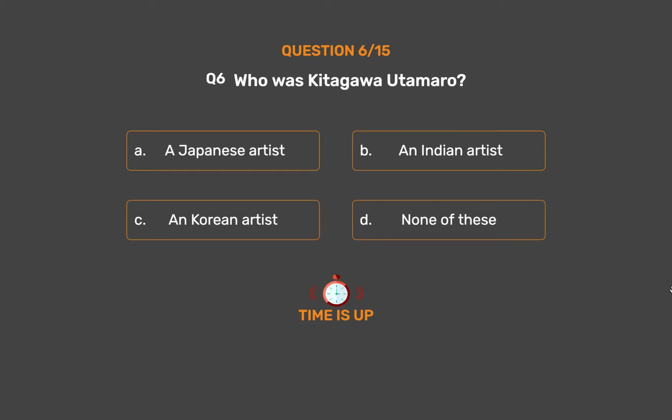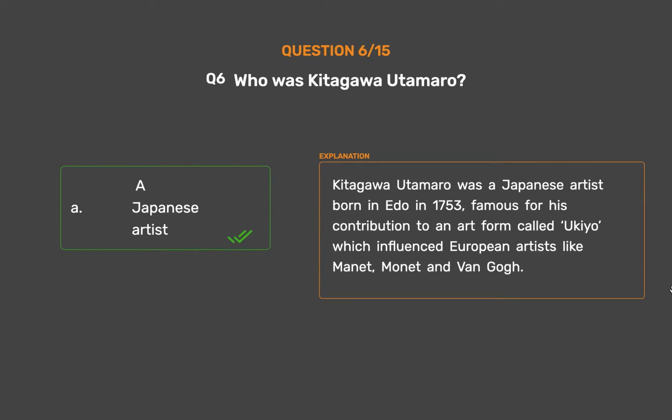The correct answer is Option A. A Japanese artist. Kitagawa Utamaro was a Japanese artist born in Edo in 1753, famous for his contribution to an art form called ukiyo, which influenced European artists like Manet, Monet, and Van Gogh.